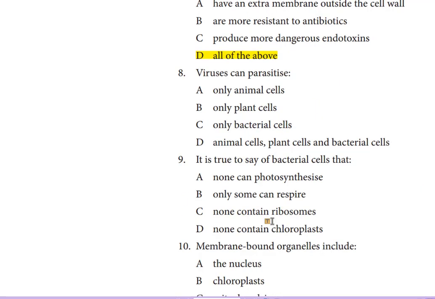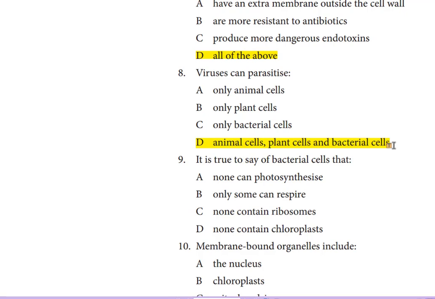Question number 8. Viruses can parasitize A. only animal cells, B. only plant cells, C. only bacterial cells, D. animal cells, plant cells, and bacterial cells. The answer should be D, as the recent discovery revealed that viruses even can infect viruses themselves.